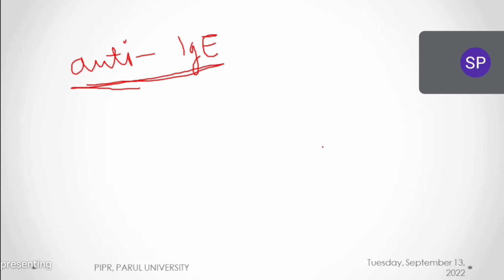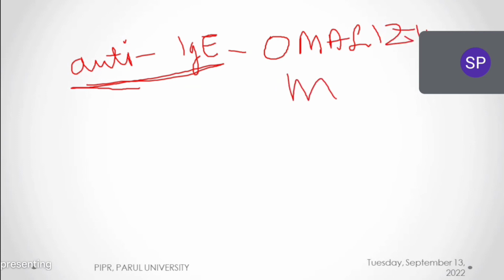Have you heard about omalizumab? Omalizumab is the anti-IgE antibody. It is an antibody. It will inhibit the IgE receptors, or it will stop the production of IgE.